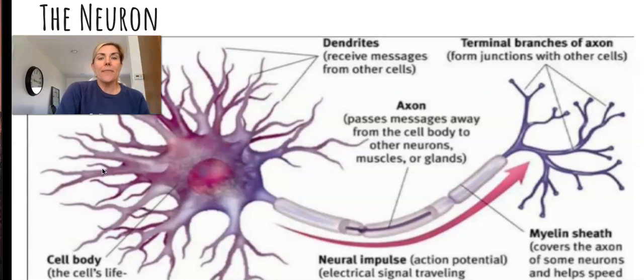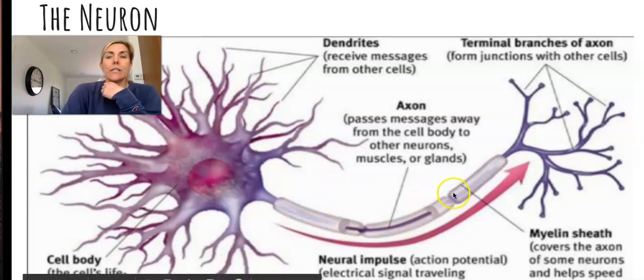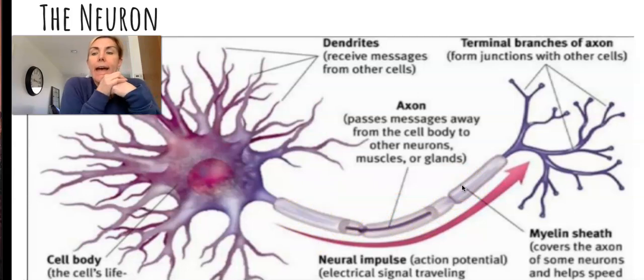Okay, and then we move down to this long structure here, which is the axon, and that passes the messages from the cell body to the other neurons, muscles, or glands. And remember that little fatty tissue that's on top of the axon, that's the myelin sheath, and that covers the axon, and it helps speed up the transmission of the process.